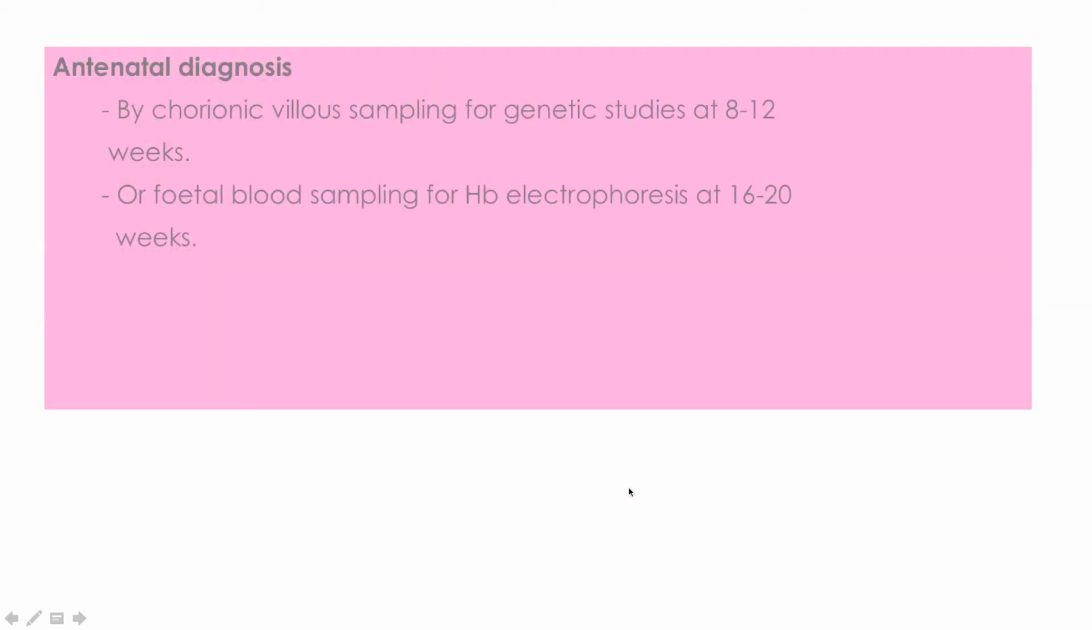Then antenatal diagnosis can be done. Antenatal means before birth, right? We take the sample, chorionic villus sample, and we send it for genetic studies at 8 to 12 weeks, or we can take fetal blood sampling also.